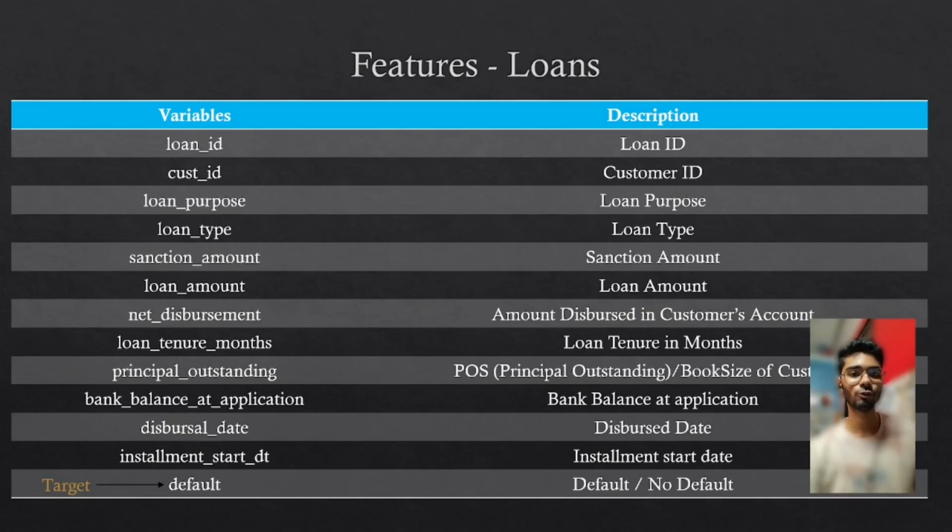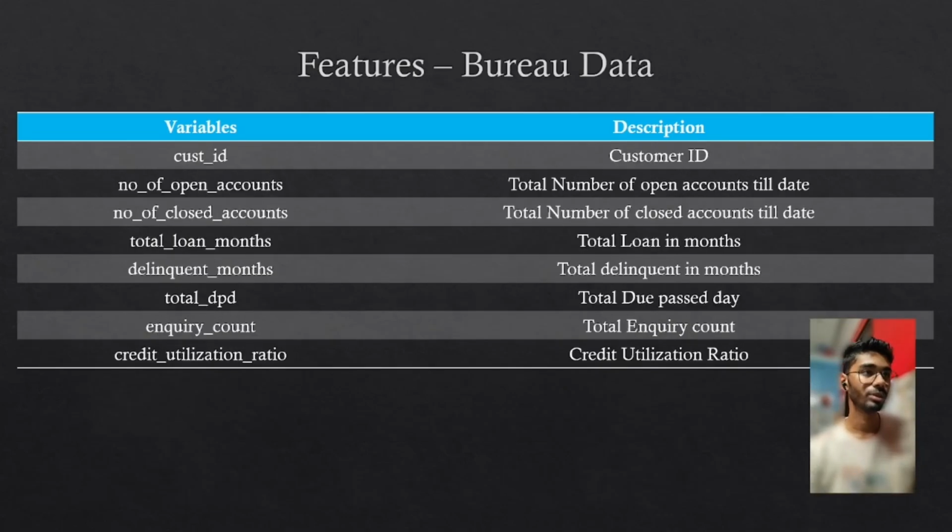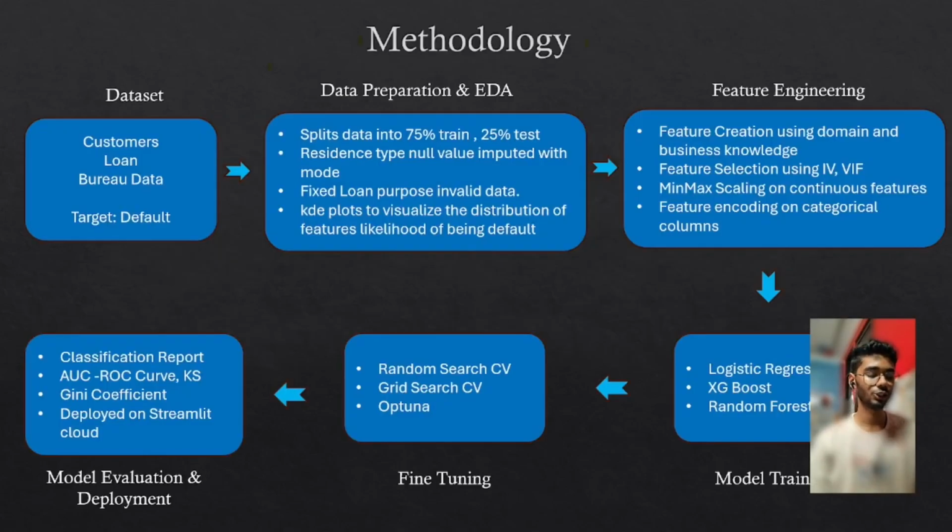Our next dataset is the loan dataset. It contains the information about a loan that an individual has taken. It contains loan ID, the purpose of the loan, type of loan like secured and unsecured, what is the loan amount, and what is the principal outstanding, and default, that is our target variable. Our last dataset is the bureau dataset, which contains information like number of open accounts and closed accounts for the customer, total loan months, delinquent months, which are the number of months in which the customer has paid the installment after the due date, total due past days, and credit utilization ratio.